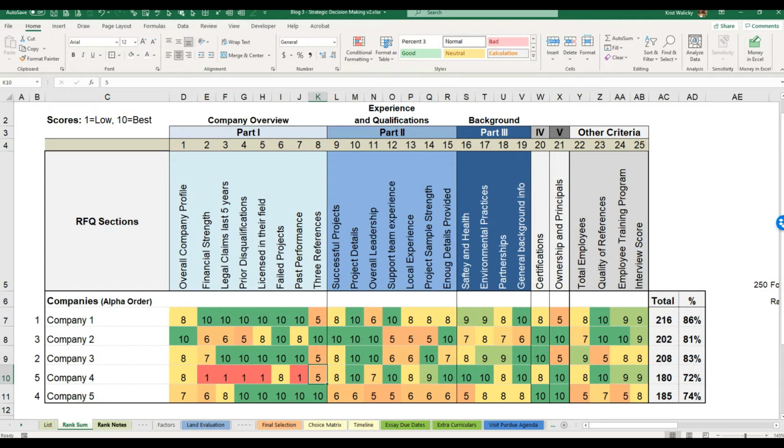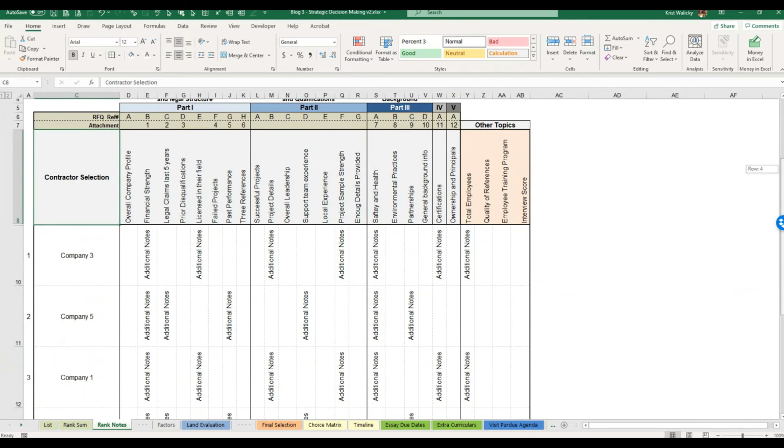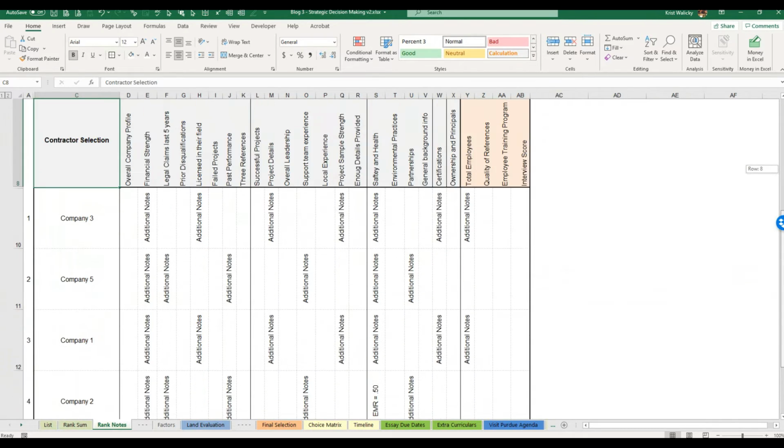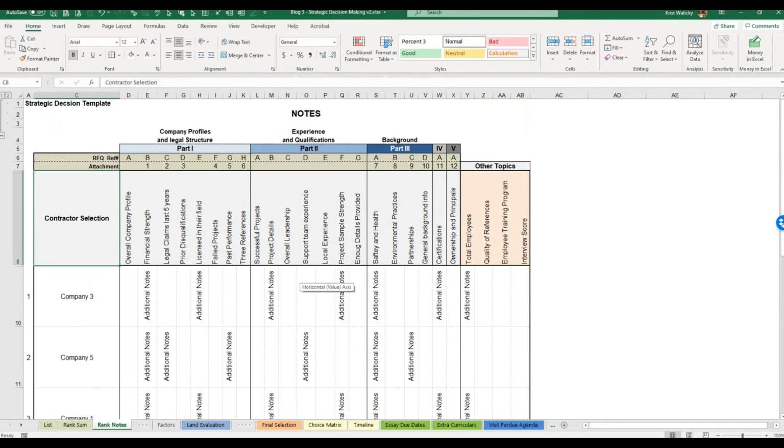If you're presenting this, another feature you could do is on this tab I replicated what was shown on the other sheet, but this can provide some narrative. Again, I use the alignment going up and down for just a few words. If there are some number 10s or number 1s that you want to present to your executives, this way you'll have the notes at your hand. So that's the basis. Let's kick it up.